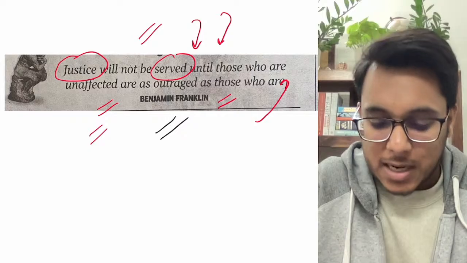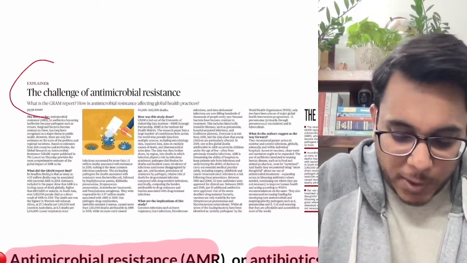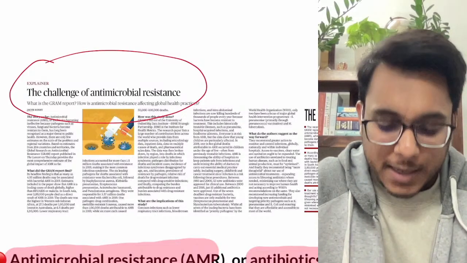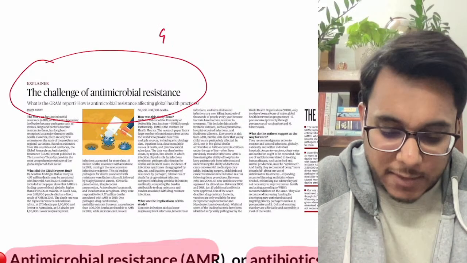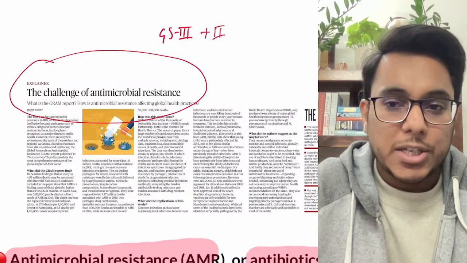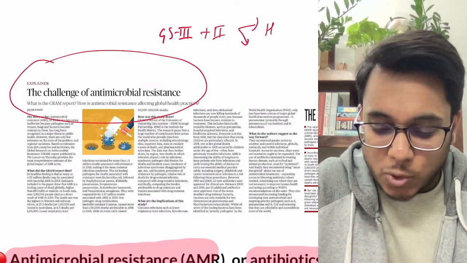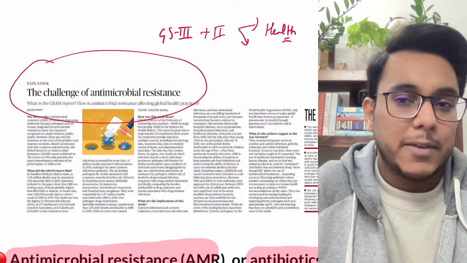Now let's take the first article. The first article is the challenge of antimicrobial resistance. This particular article will be important in our GS paper number 3. Even it will be important in GS paper number 2, in the issues related to health.